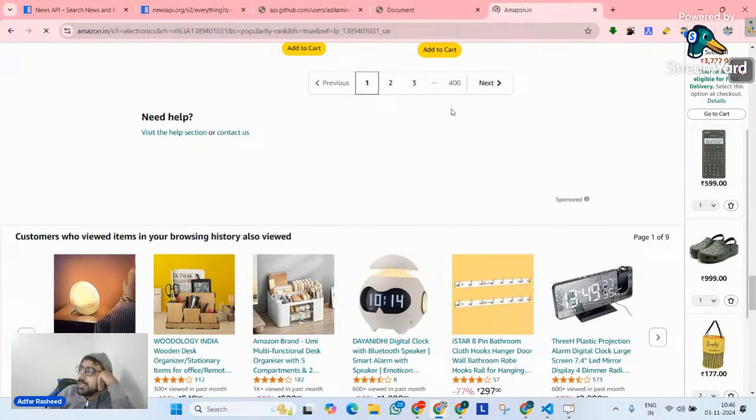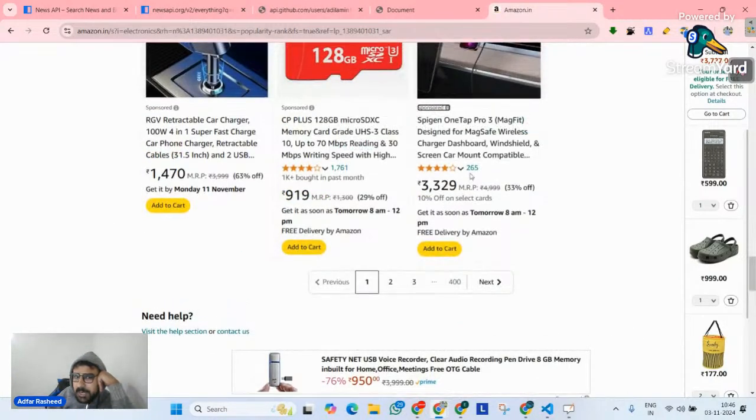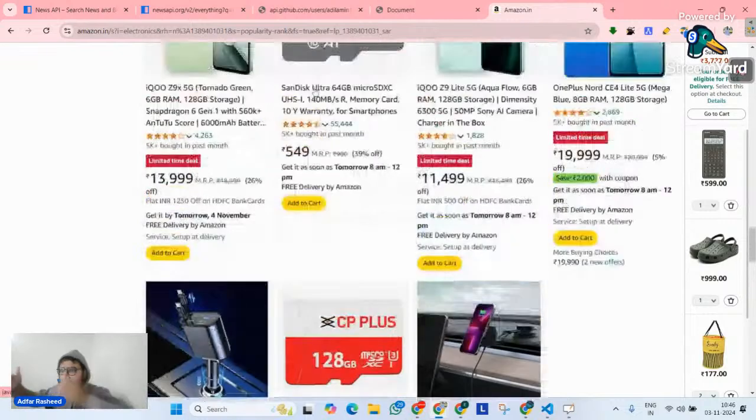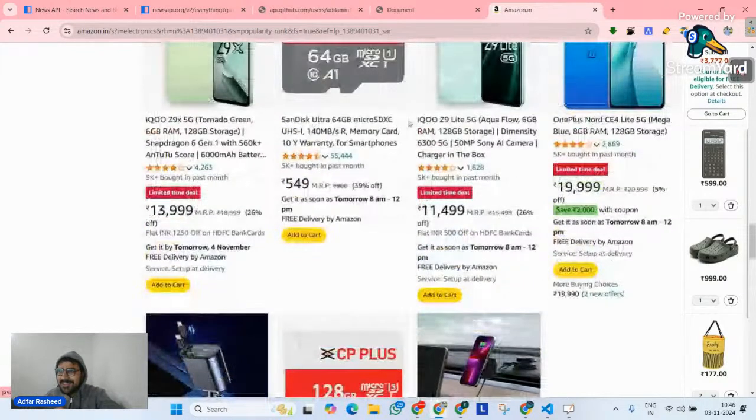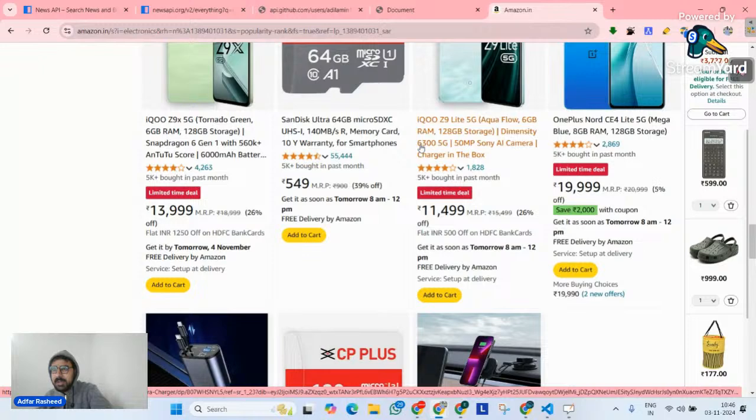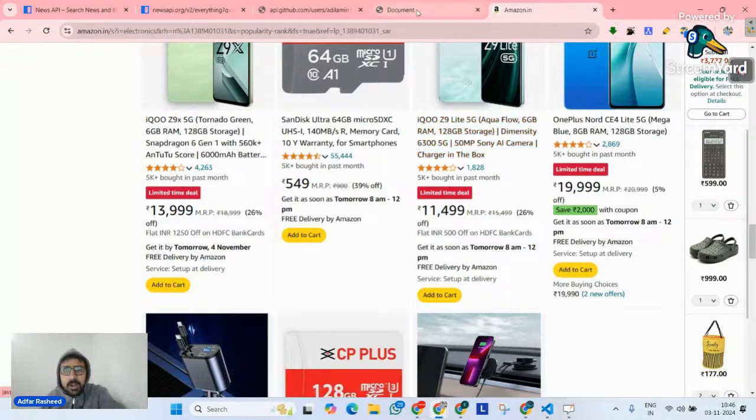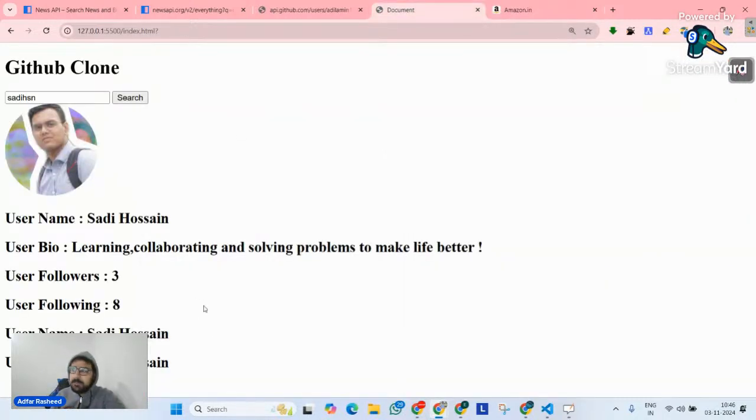But don't you think that pagination will be implemented when we have a lot of elements, the same type of elements? Yes or no? Same type of elements, then pagination will be implemented. Like I have a lot of mobile phones, that's why pagination is implemented. But according to this website, do we have anything on which we can implement pagination? That's the most important thing. Unless there is such kind of data on this web page, why would we implement pagination? There's no point. That's why we are going to find such kind of data first of all.